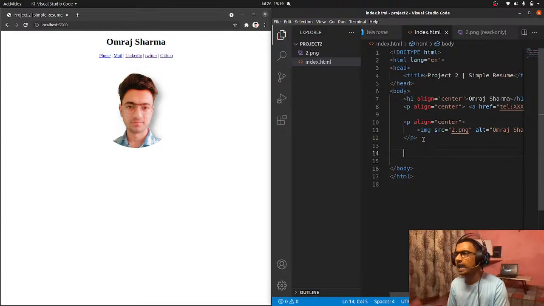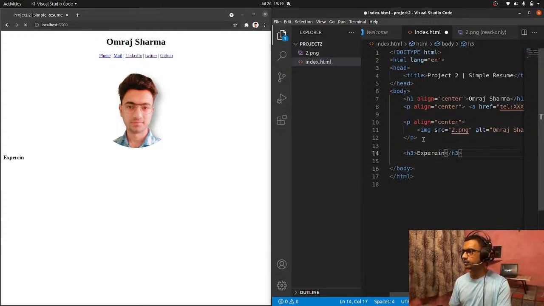Next, we can have one section that we can call the experience section, and we can have it under an h3 tag, experience section. Okay, and I think it would be great if we can put it at the left only.